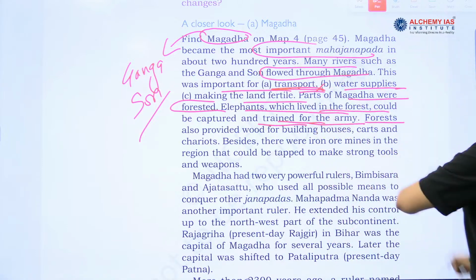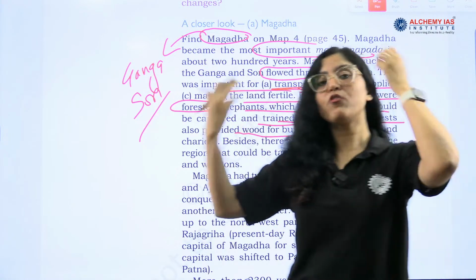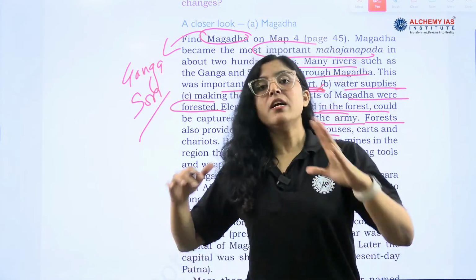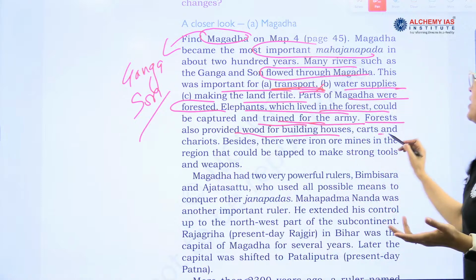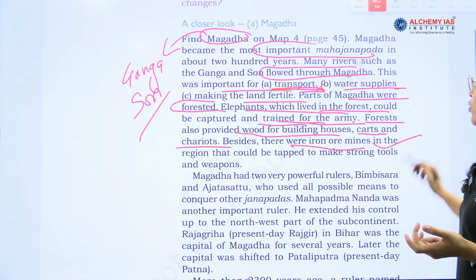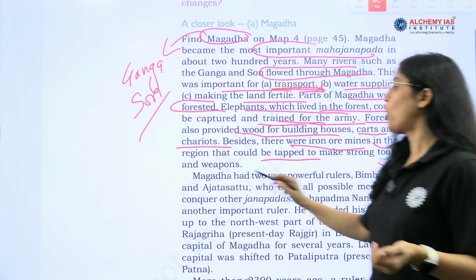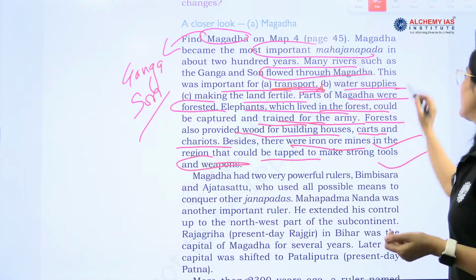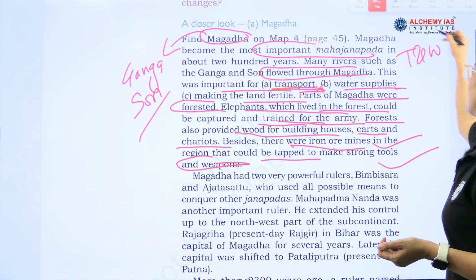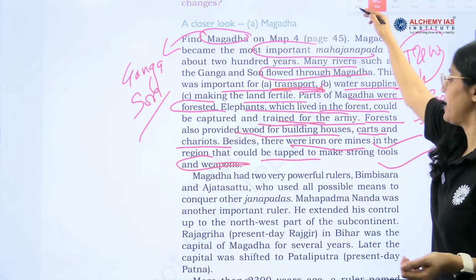Now forest also provided wood for building houses, right? And other things. Now carts also, chariots also. Besides, there were iron ore mines in the region, right? That could be tapped to make strong tools and weapons, because of the iron, right? They had iron mines.